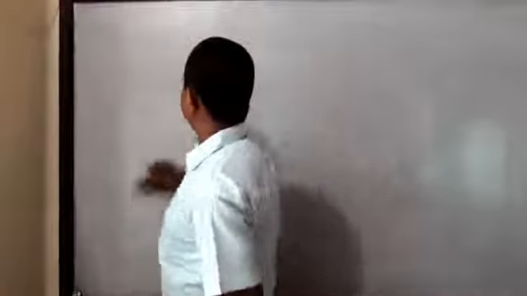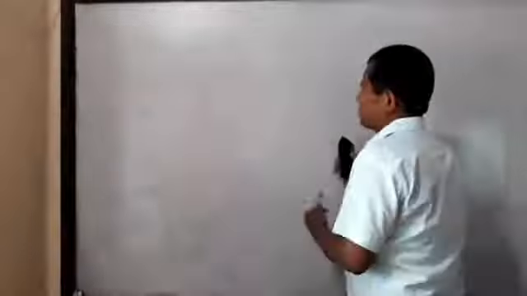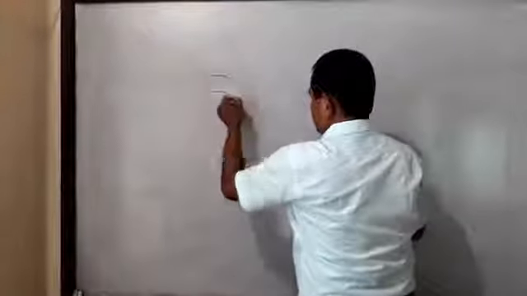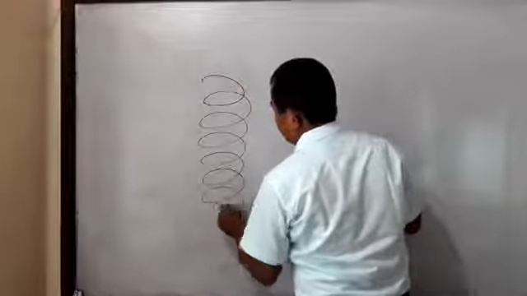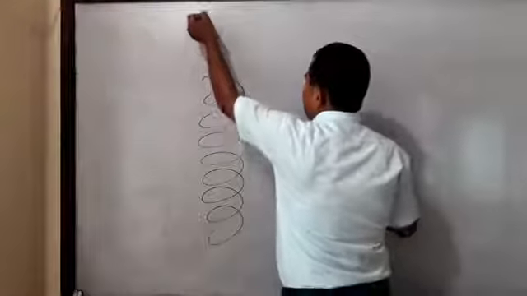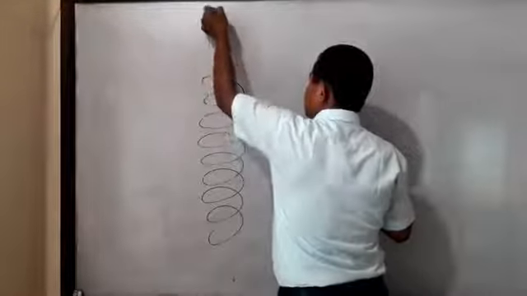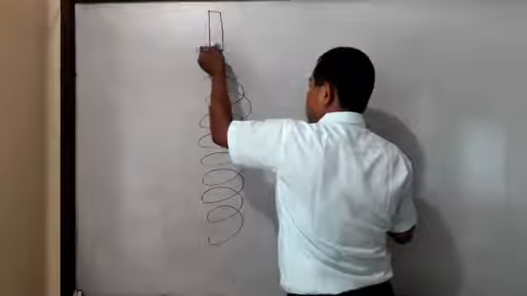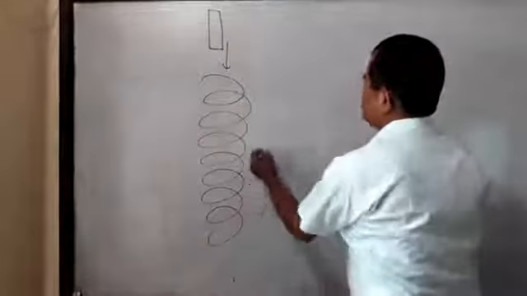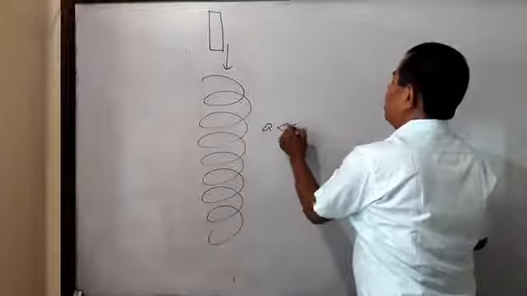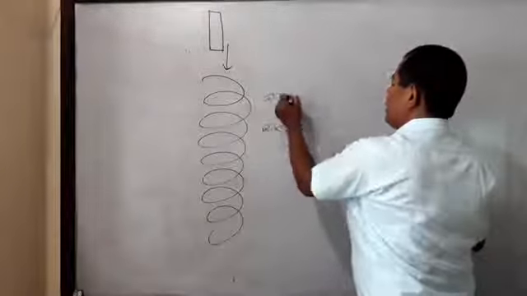Say this is a long solenoid held vertically and a bar magnet is dropped across it, then its acceleration is not equal to g.